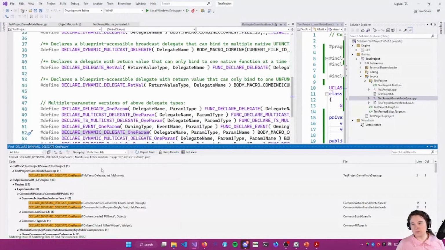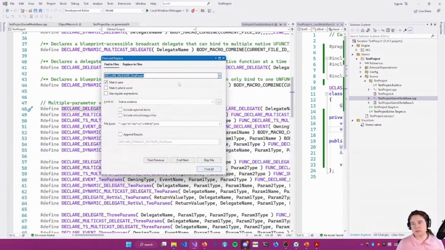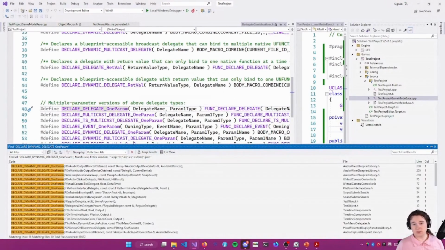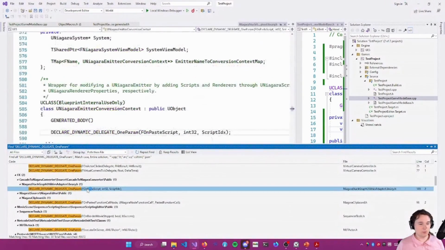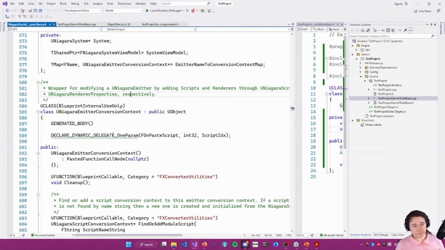By the way, Control-Shift-F, when you want to know how something works and IntelliSense is kind of just not giving you what you want, is the best thing you can do. It's like, I want to know where all of the dynamic delegates with one parameter are declared in the engine, and you just go and look at all of them. And now we can look at all of them.